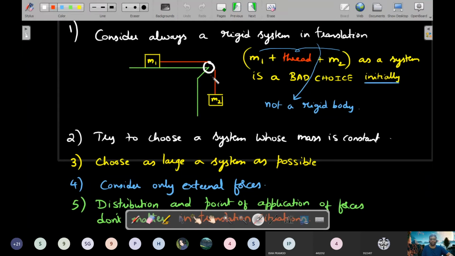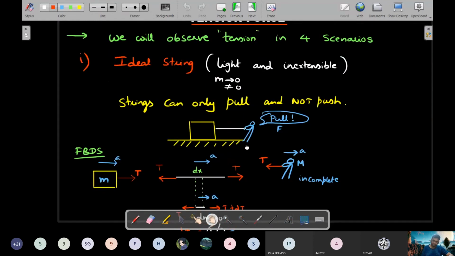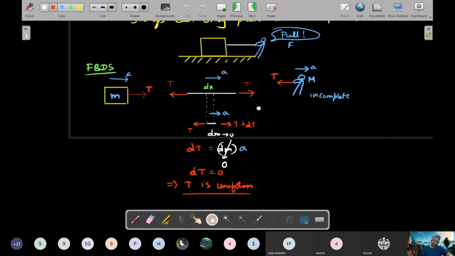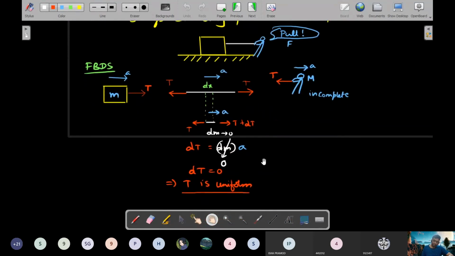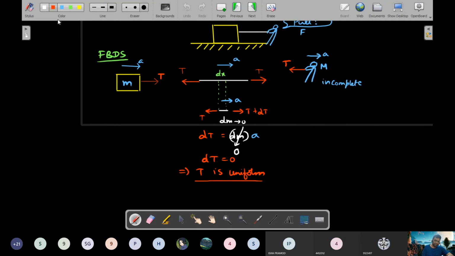We'll look at what happens here once we study pulleys. So for this one, what is the equation? T is equal to M into A.